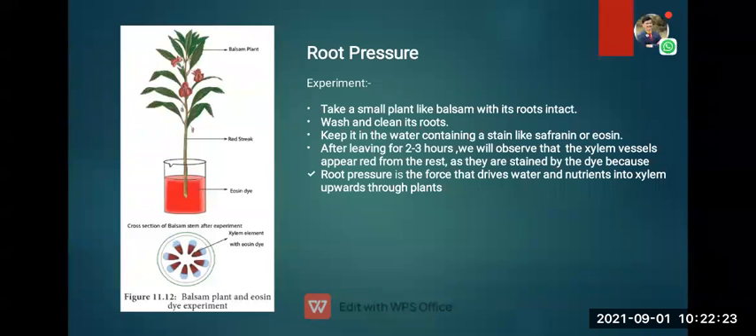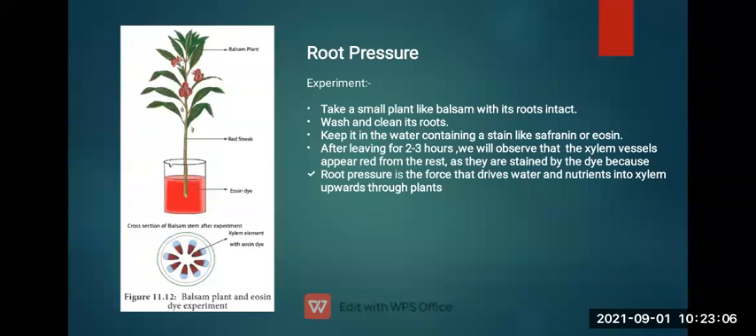We have taken it, and you can see it is in red color. After leaving it for 2-3 hours, what will happen? We will observe that the xylem vessels appear red from the rest as they are stained by the dye. Why? The xylem absorbs this red stain from the water and transports it to every part of the plant, so the xylem vessel portion becomes reddish.